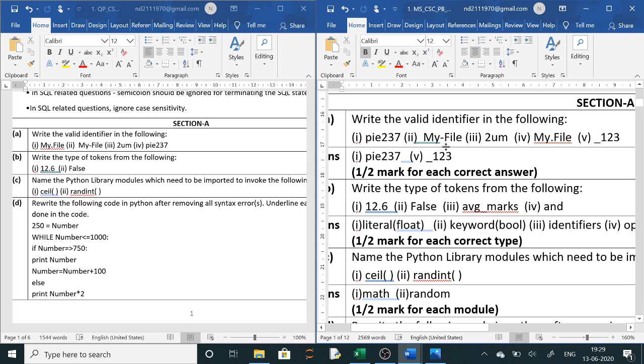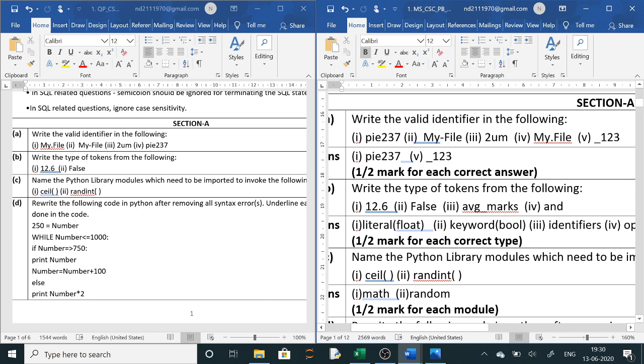Clear? So if in the question paper it is asked, you read the question carefully. If it is asked invalid identifiers, then second, third and fourth will be invalid, so that you have to mention. Next question is, write the type of tokens from the following. Now what are tokens? Here types they have asked, so 5 types of tokens you have to mention.